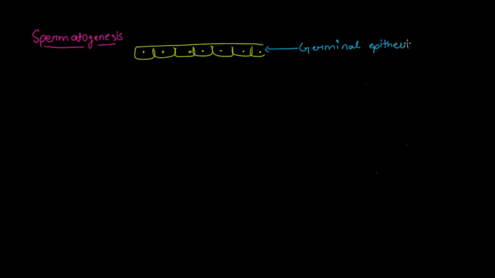The process of spermatogenesis takes place in the seminiferous tubules which are lined with the germinal epithelium. So let's draw the germinal epithelium here. This is basically the germinal epithelium. So this is the germinal epithelium and these are the germ cells. Let me label that part here: germinal epithelium, and these are the germ cells.